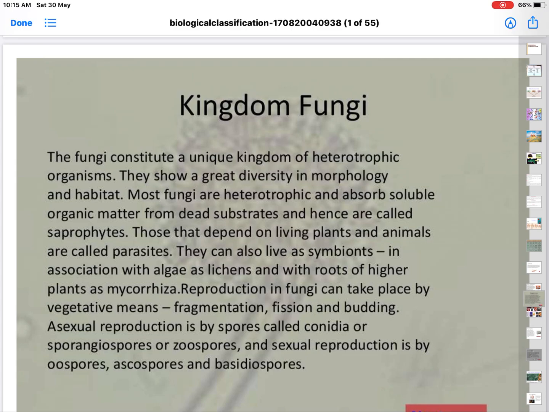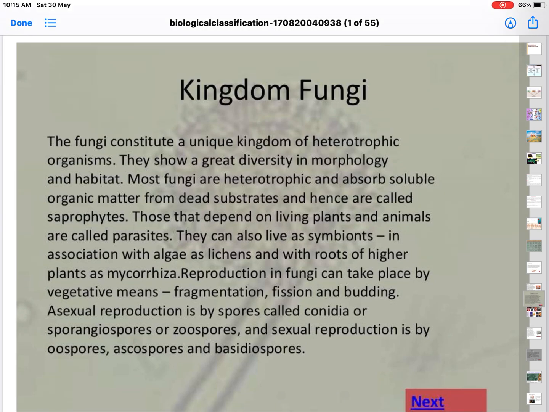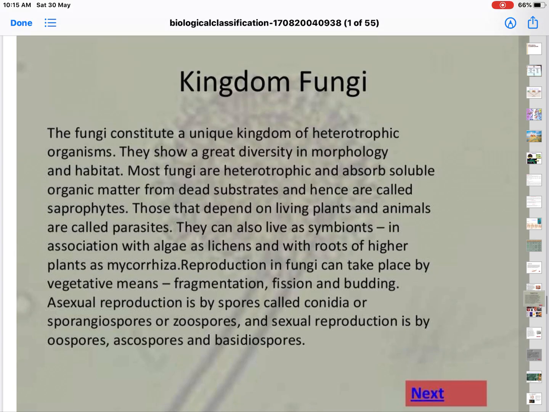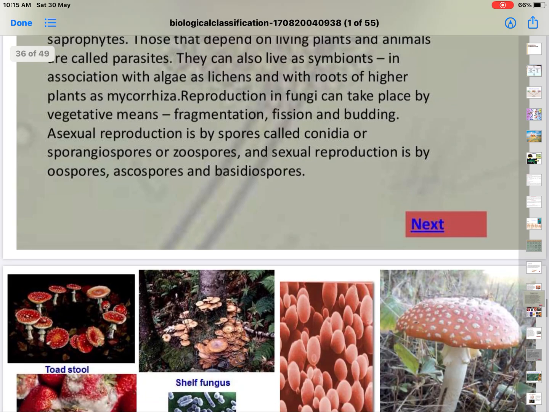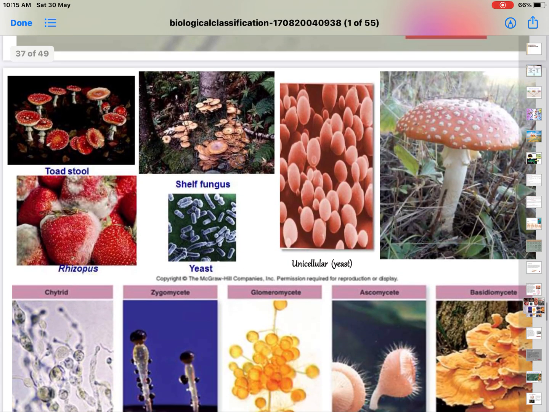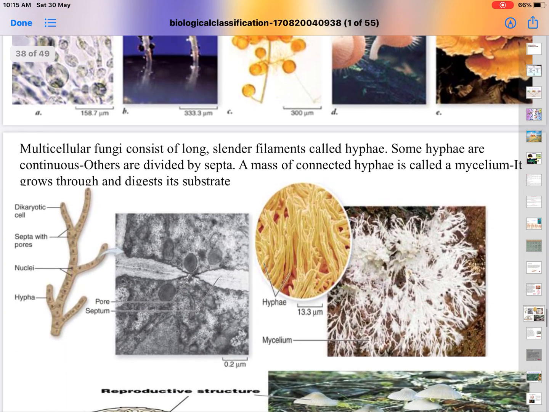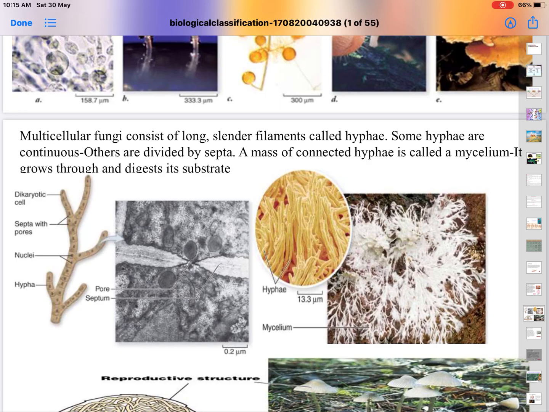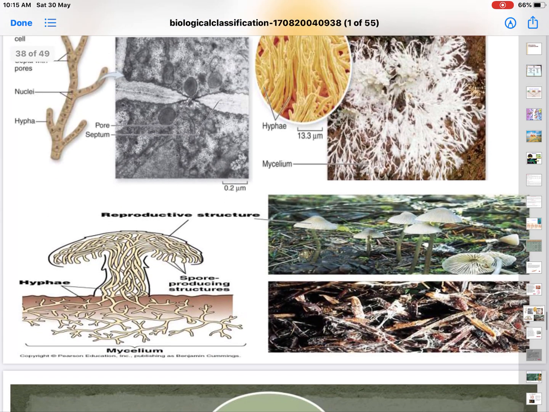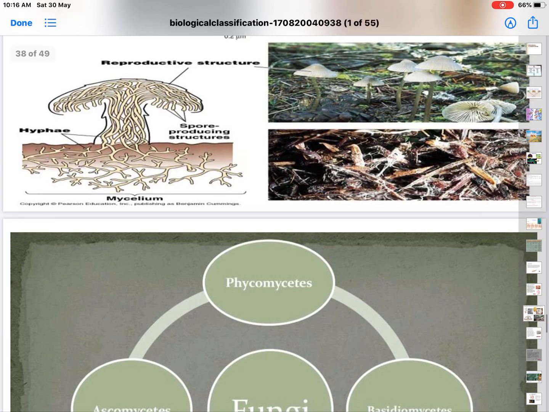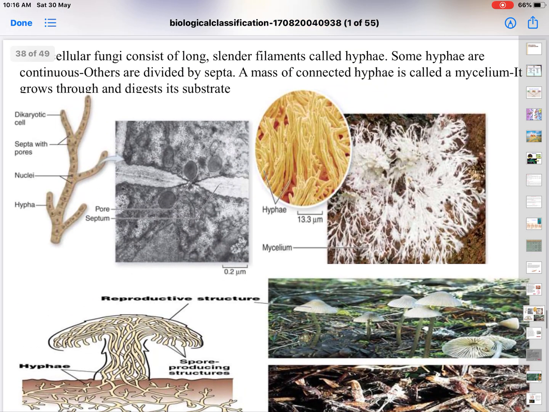The cell wall of fungus is made up of a special chemical called chitin. Chitin is a very tough substance. The body of the fungus consists of long, slender, thread-like structures called hyphae. These hyphae form a network, and that network of hyphae is called mycelium. You can see examples of that, and the mycelium also.